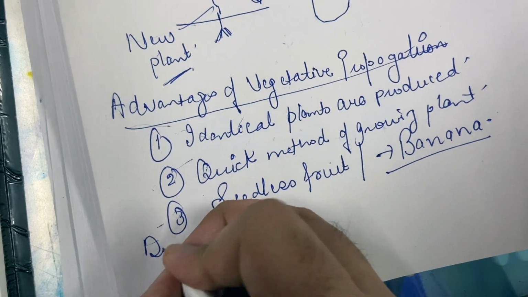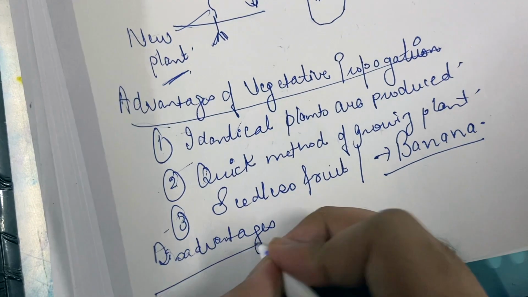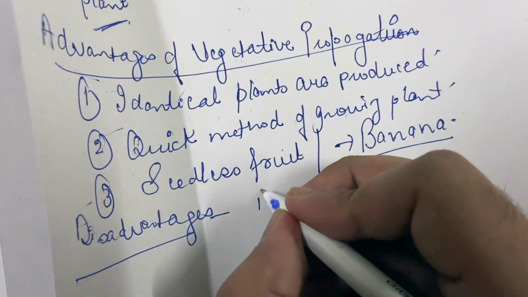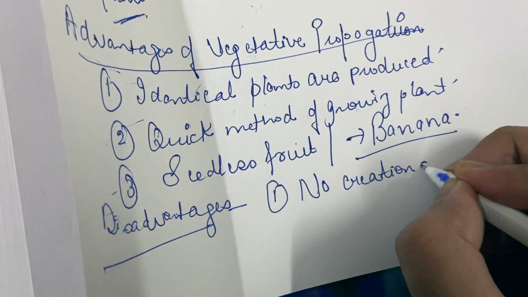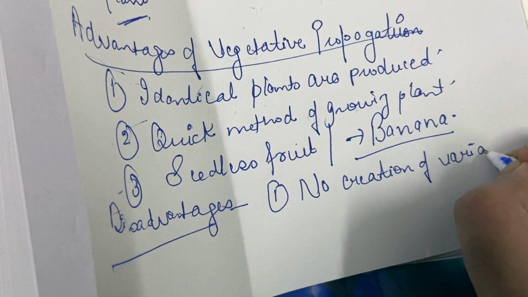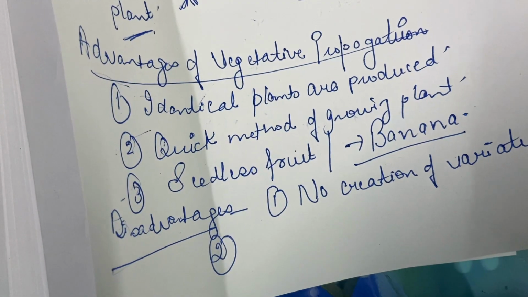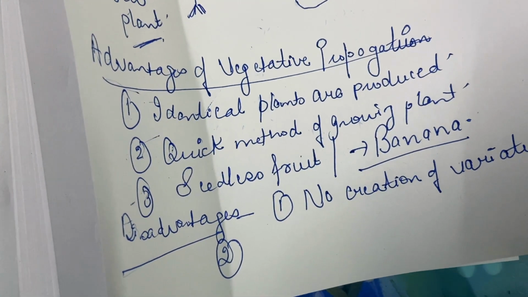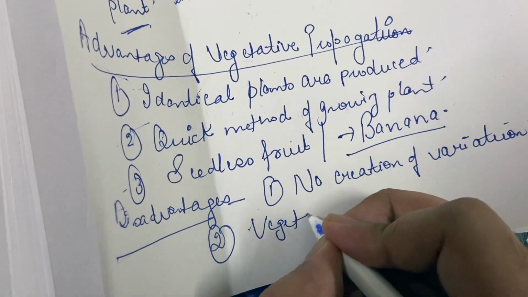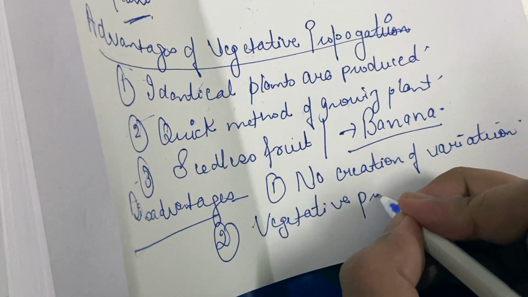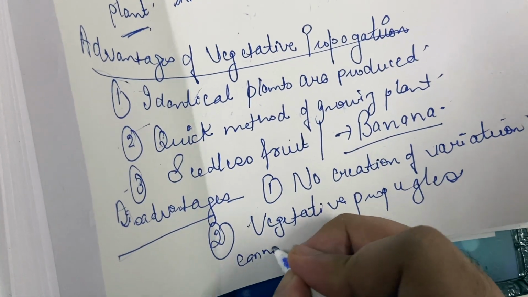What are the disadvantages of vegetative propagation? The disadvantage is that, of course, because it is asexual, there is no creation of variation. And second, the vegetative propagules from which these plants grow, like roots, stem and leaves, cannot be kept for a long time.